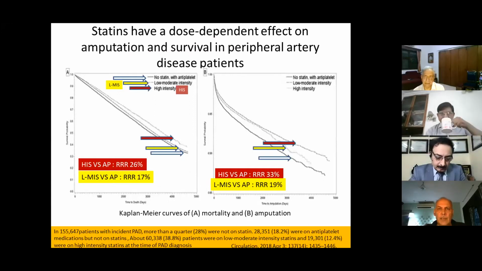This is a very good observational cohort study in which it was found that statins have a dose-dependent effect on amputation and survival in PAD patients. Amputation and mortality risk declined significantly with any dose of statin, meaning whether you give high intensity statin or low or moderate intensity, as compared to a group of patients who are only on antiplatelet without statin. However, high intensity statin had a greater reduction in mortality and amputation as compared to low or moderate intensity statin.